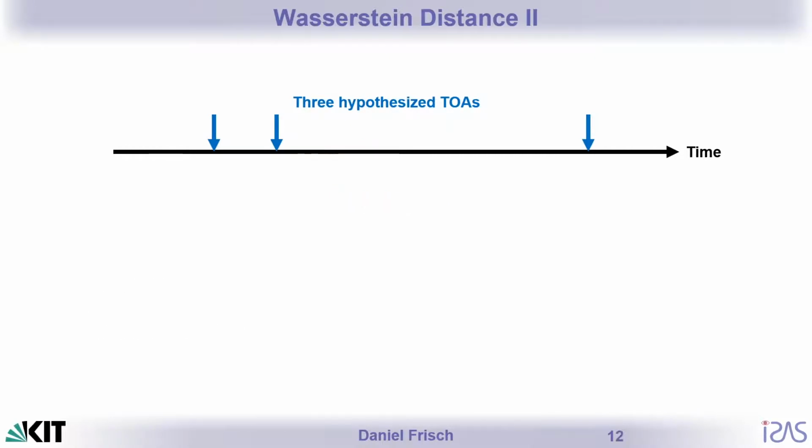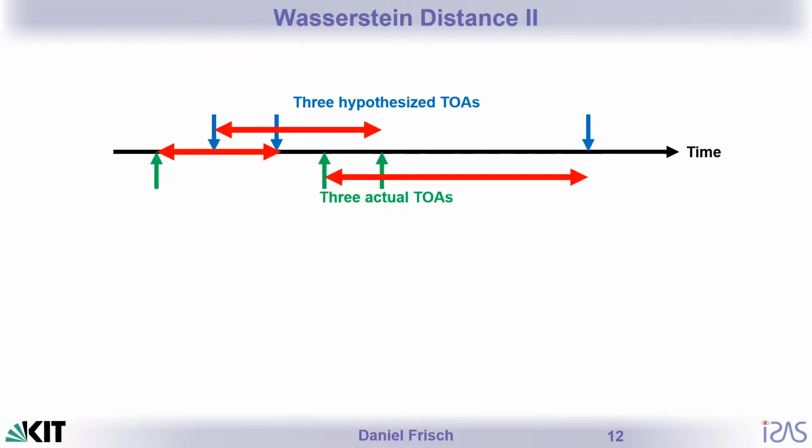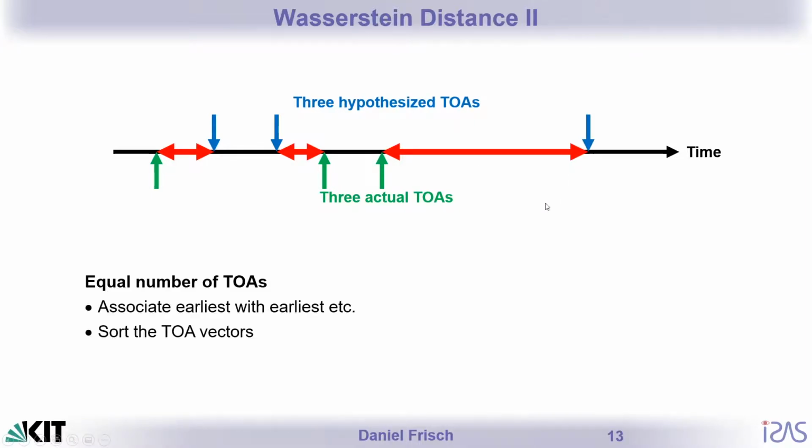The next case is when we have again 3 hypothesized times of arrival, but this time all messages were received, so we have also 3 actually measured times of arrival. Then this one would be one possible association, but certainly not the one with the smallest overall distance. This one yields the smallest overall distance. And we can see that we just have to associate the earliest one here with the earliest one here, and the second ones and the last ones. Okay, so it's computationally just about sorting the vectors of times of arrival, because we have a one-dimensional problem here. So that's also easy to do.